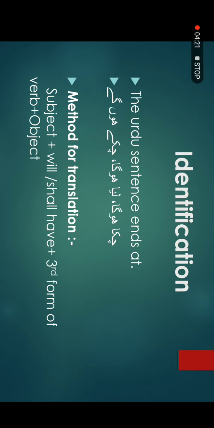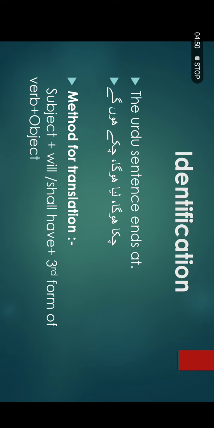Okay? At the end, the word ga, gi or ge is the main identification of the future tense. If there is a word ga, gi or ge, you will come to the result at once that this is future tense. And if the sentence has the words chuke honge, chuka hoga, you will conclude that this is future perfect tense.